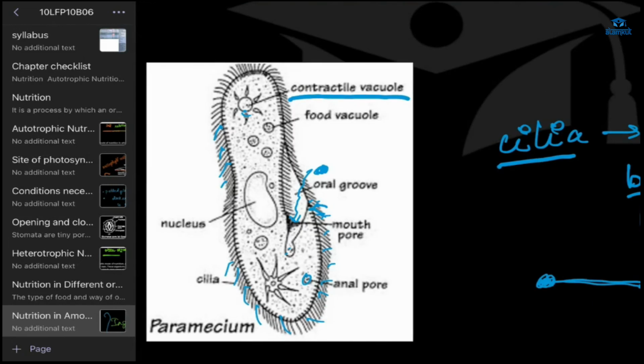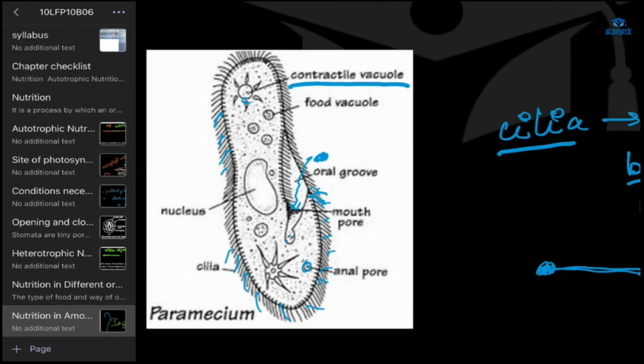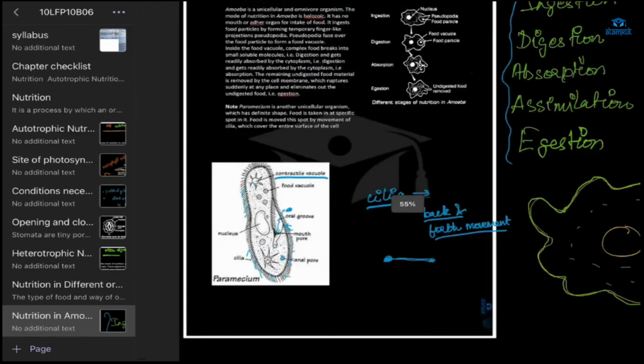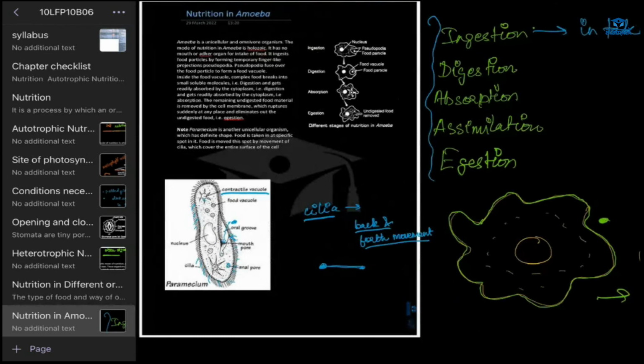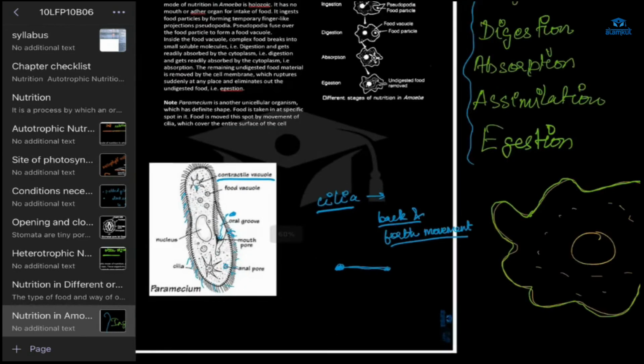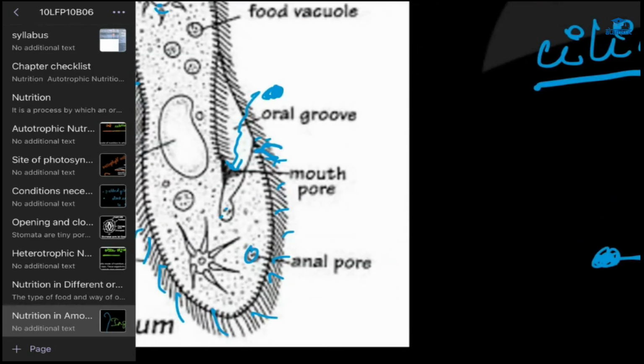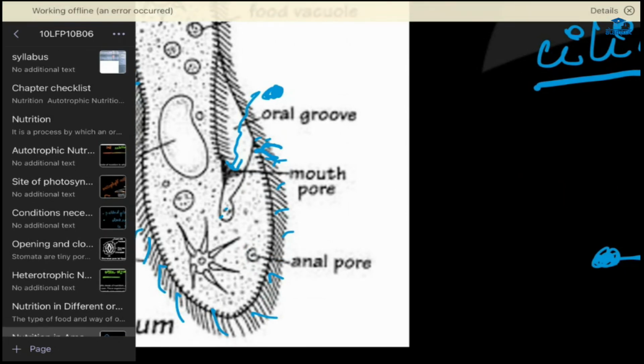The cilia help the food particles get inside the mouth pore through their movement. After that, there will be digestion, then absorption, assimilation. Then in egestion, the waste product gets outside through the anal pore.